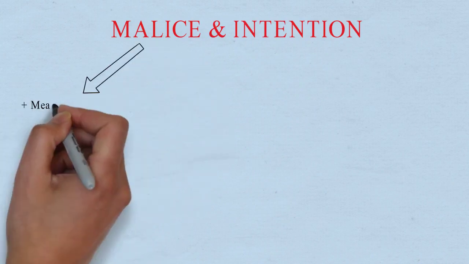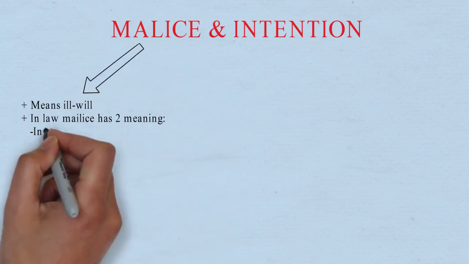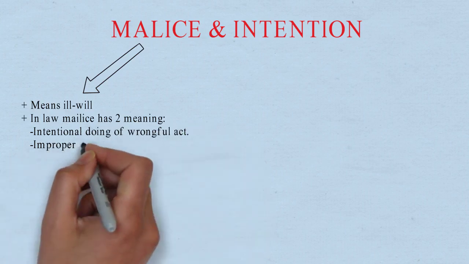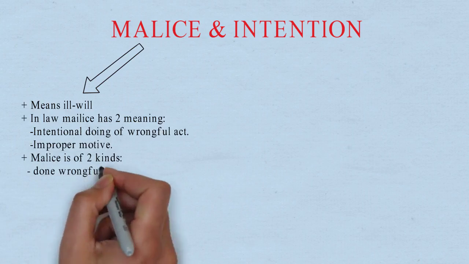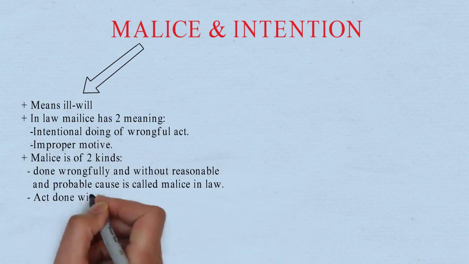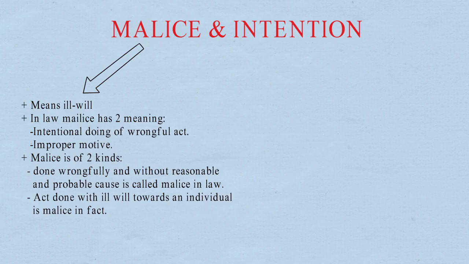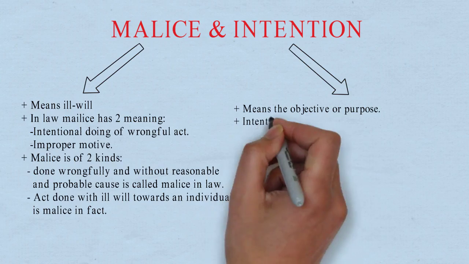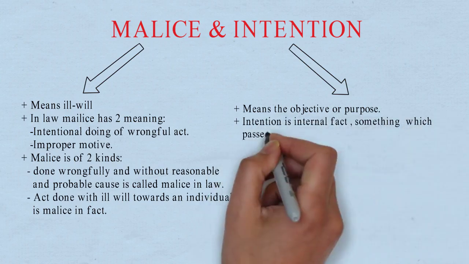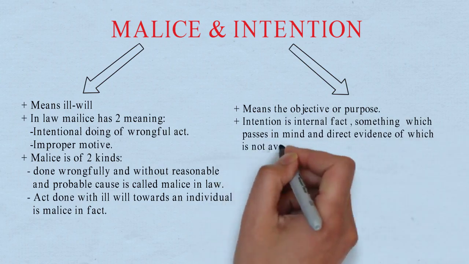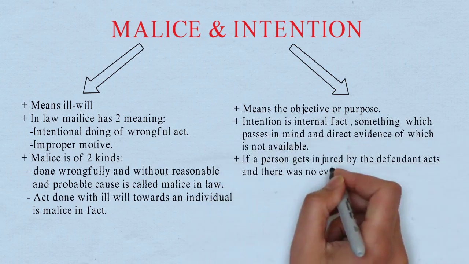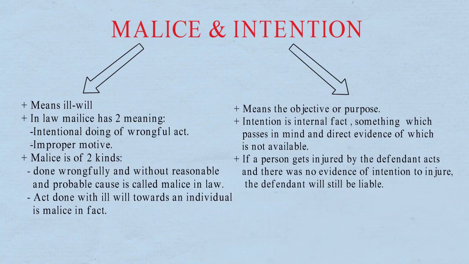Let's discuss malice and intention in brief. Malice means ill will. In law, malice has two meanings: intentional doing of a wrongful act, and improper motive. Malice is of two kinds: an act done wrongfully and without reasonable and probable cause is called malice in law. An act done with ill will towards an individual is malice in fact. Intention means the objective or purpose. Intention is an internal factor, something which passes in the mind and direct evidence of which is not available. If a person gets injured by the defendant's act and there was no evidence of intention to injure, the defendant will still be liable.